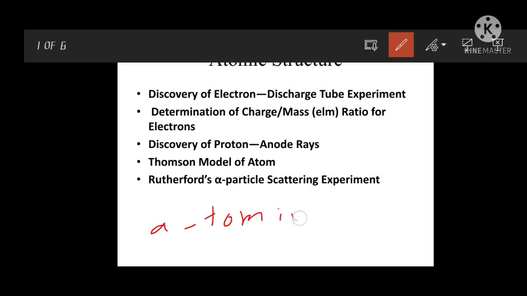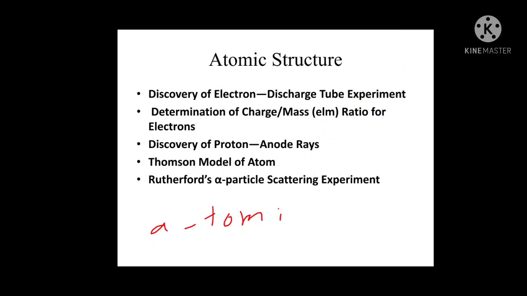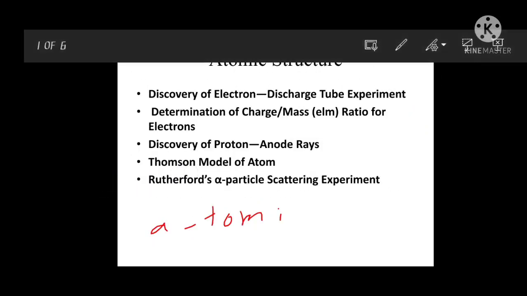atomio. So atomio means indivisible or uncuttable. So they thought that this is the smallest object. These small objects can construct the molecules, and these molecules can construct the matter.